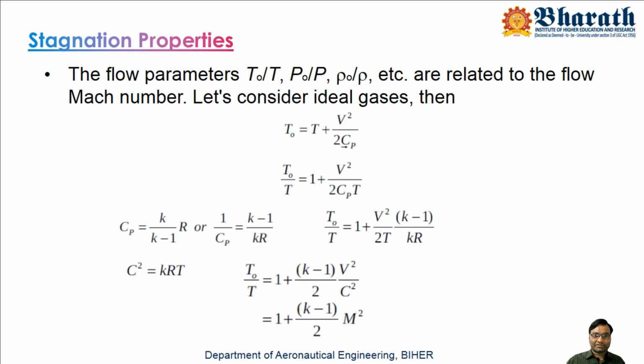Here we already have V square, so we get (k minus 1) by 2 times V square by C square. According to the definition of Mach number, V square by C square is M square. So we replace V square by C square with M square. Finally we have T naught by T equals 1 plus (k minus 1) by 2 into M square. So we introduced the Mach number into this ratio of temperatures, which is the ratio of stagnation temperature to static temperature.